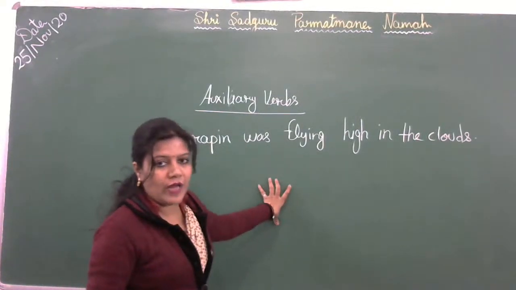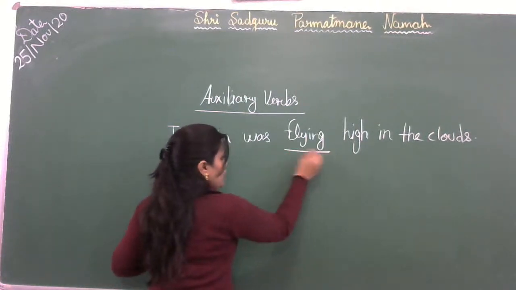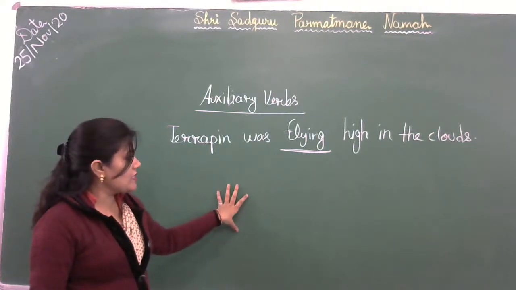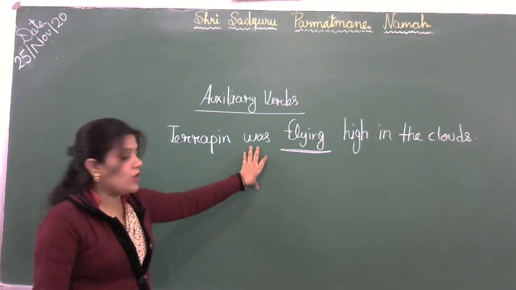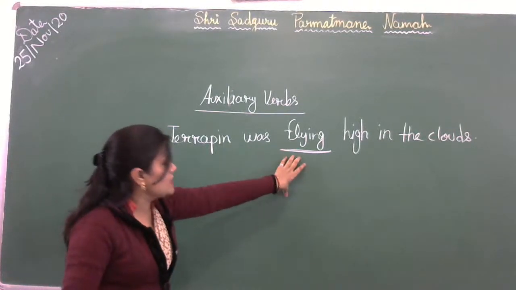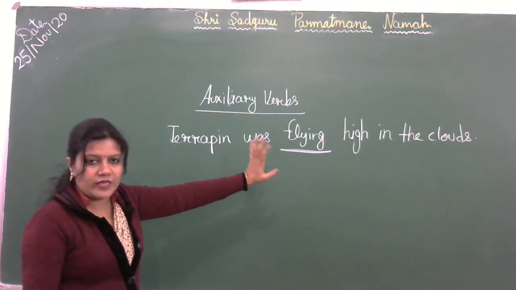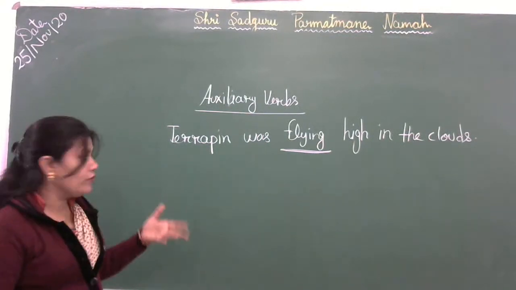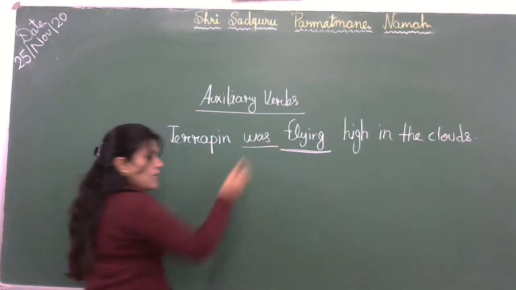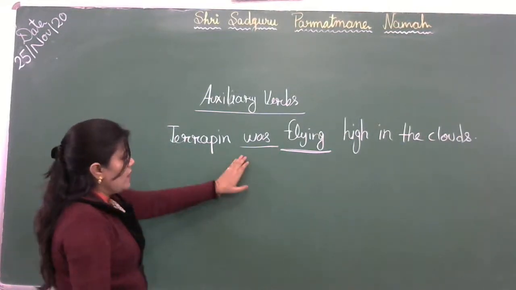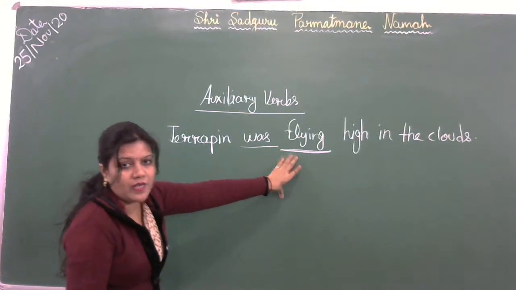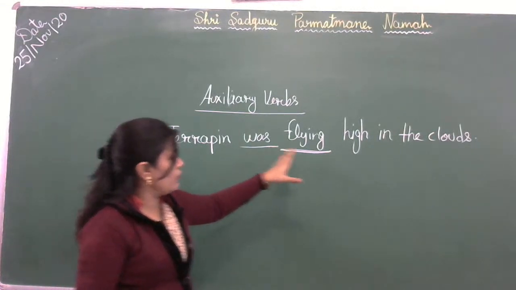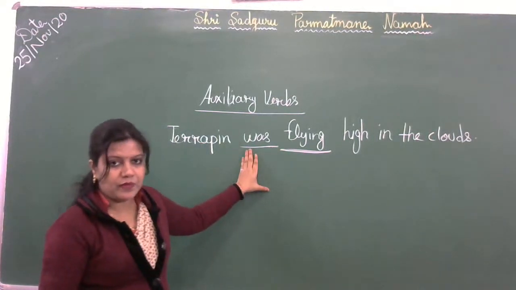Terrapin was flying. Okay. Main verb is flying. Then what is the auxiliary or helping verb in the sentence? Was. Because was is showing the tense of the sentence, tense of the statement. ये statement कौन से tense में हुआ था? Whether past, present or future. So was is the helping verb here, and it is helping the main verb. ये main verb की tense हमको दिखा रहा है. Okay, we can see the tense of this main verb with this helping verb.